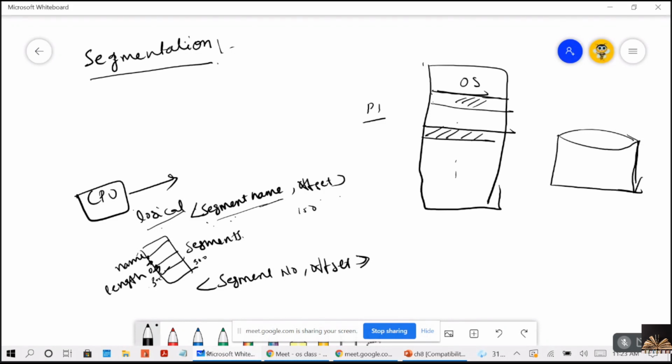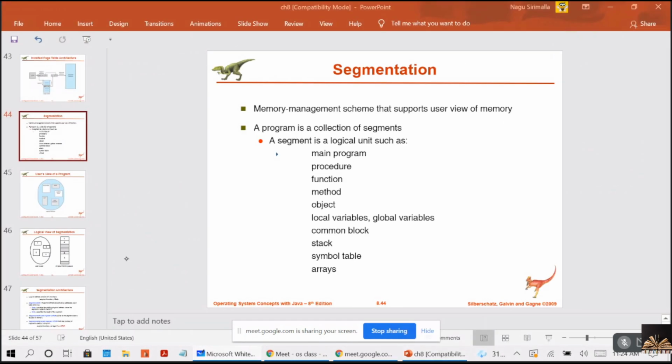So with this I can say whatever logical address the CPU generates will consist of 2 tuples: one is the segment number and the other is the offset value. Now I am giving a simple example.